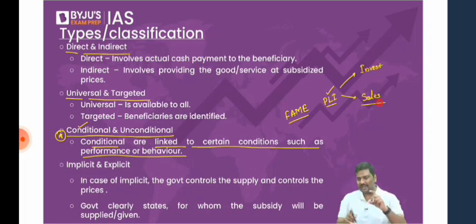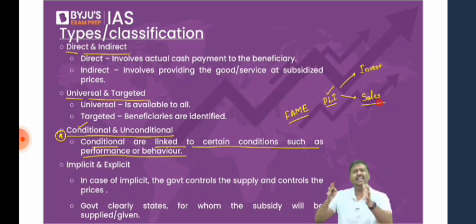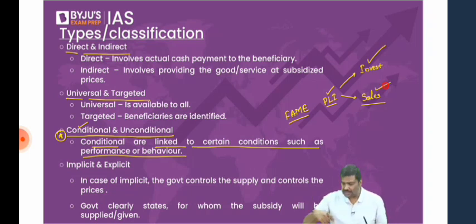And again, please do not read all of this because from one company to another company, from one sector to another sector, targets will keep on changing. Do not try to read it because 14 sectors are there. So now have a look at this. Imagine you're a mobile manufacturer. Just because you're a mobile manufacturer, government will not provide you subsidies. Government says achieve this level of investment, achieve this much amount of sales, and once you achieve all of this, I will provide incentives to you. I will simply provide incentives to you. Can I call this as conditional subsidies? Let me know. Can I call this as conditional subsidies?